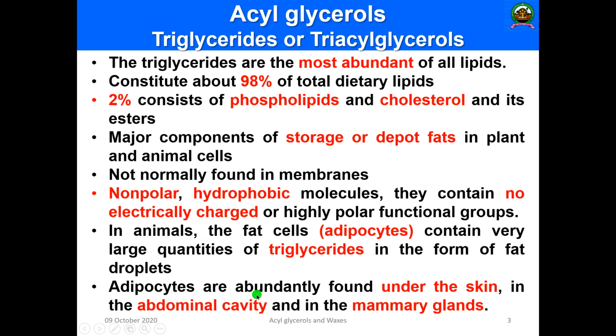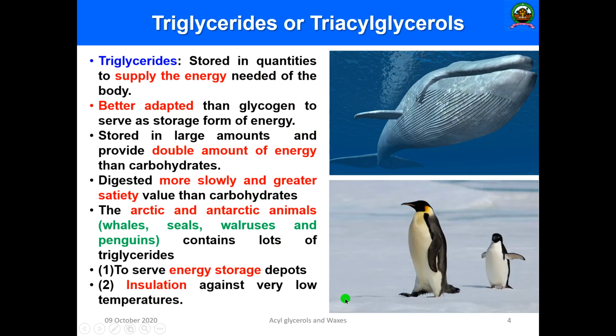The adipocytes are abundantly found under the skin, where there is a thick layer, and in the abdominal cavity and the mammary glands.